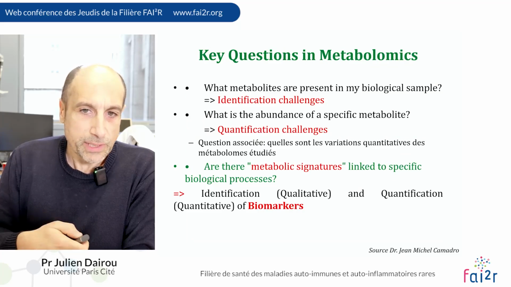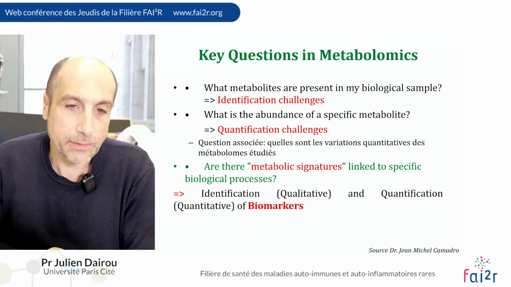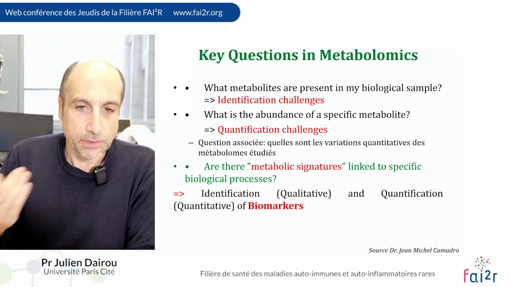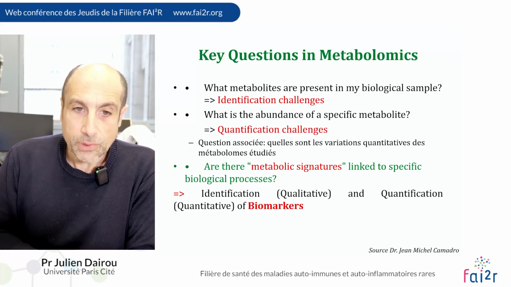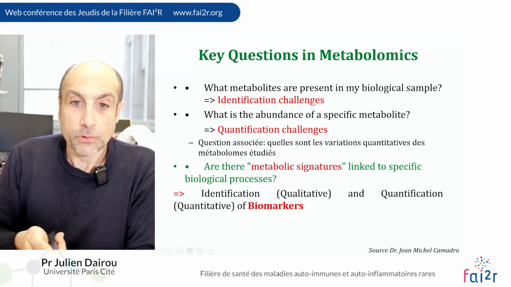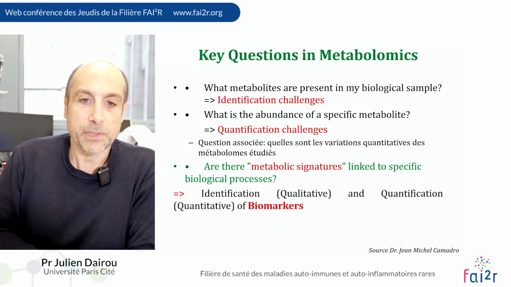So the key questions in metabolomics: the first question is what? So it is the identification challenge. The second question, what is the abundance, the quantity of the specific metabolite?